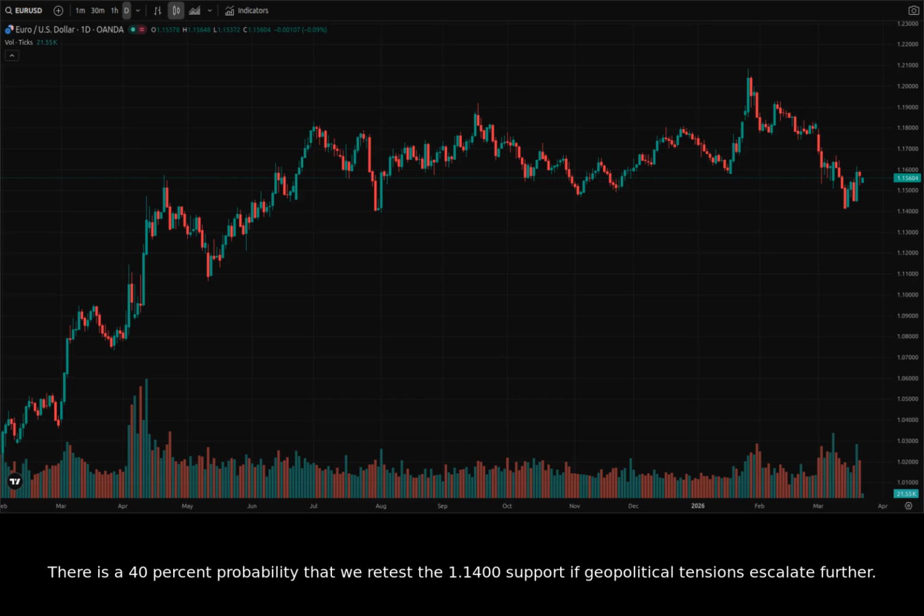There is a 40% probability that we retest the 1.1400 support if geopolitical tensions escalate further. Escalating conflict usually drives safe haven flows into the US dollar, which would be bearish for this pair. Keep an eye on the energy sector and oil prices as they continue to influence European inflation data. Long term, the 1.2000 level remains the ultimate target for bulls, but it requires a clear breach of 1.1700 first. Always wait for price confirmation at these levels before entering a trade to avoid being caught in a trap.